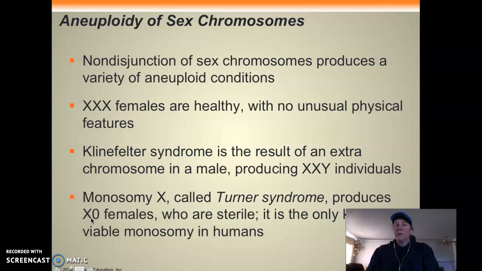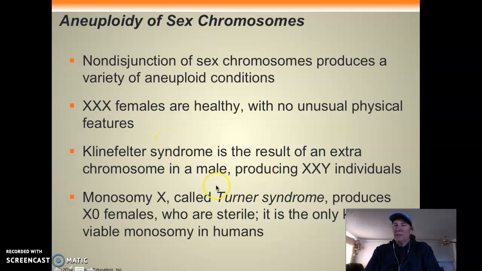Most women with Turner syndrome are smaller. They don't really develop very well sexually. They don't get a lot of their characteristics. They're sterile. They can't have babies. Okay, so there's issues because of it. So those are some.